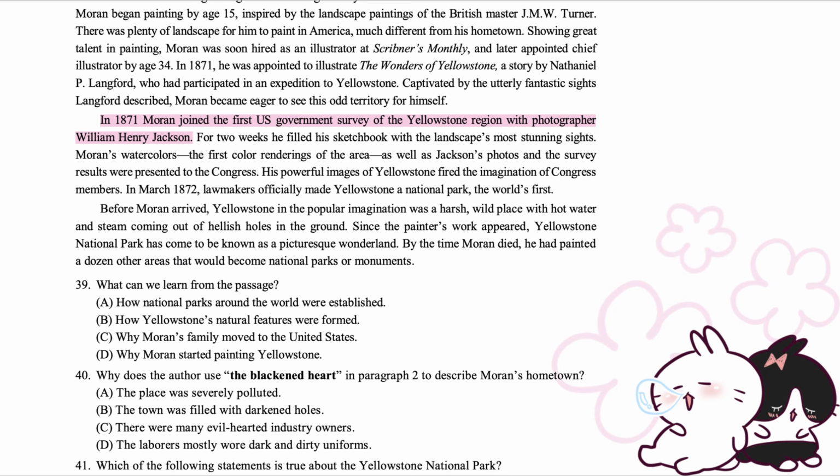In 1871, Moran joined the first U.S. government survey of the Yellowstone region with photographer William Henry Jackson. For 2 weeks he filled his sketchbook with the landscape's most stunning sights. Moran's watercolors, the first color renderings of the area, as well as Jackson's photos and the survey results were presented to the Congress. His powerful images of Yellowstone fired the imagination of Congress members. In March 1872, lawmakers officially made Yellowstone a national park, the world's first.